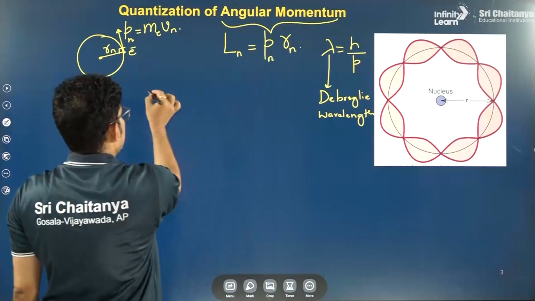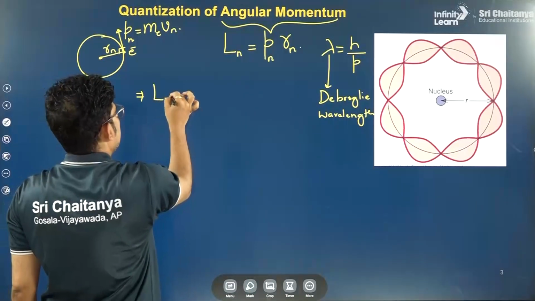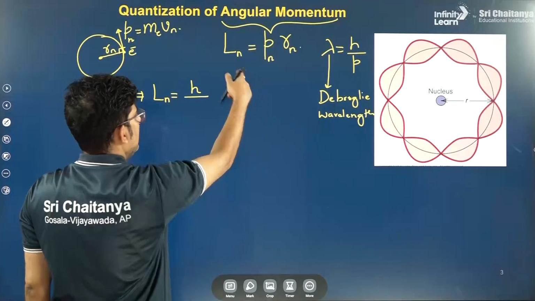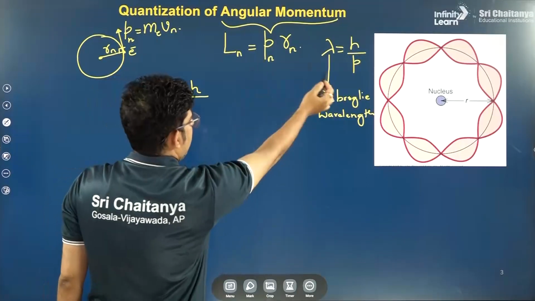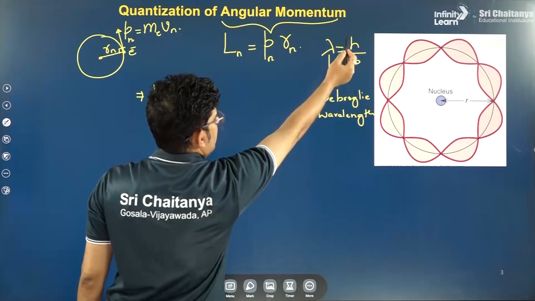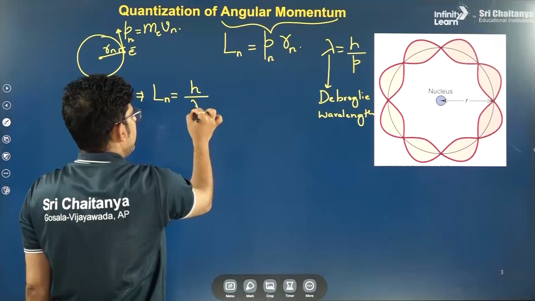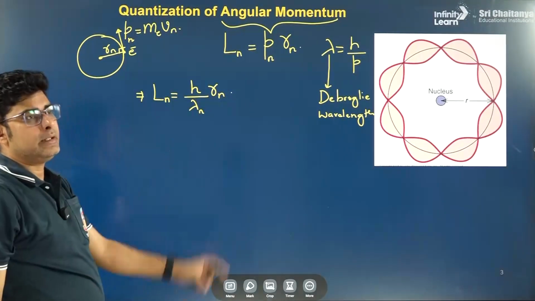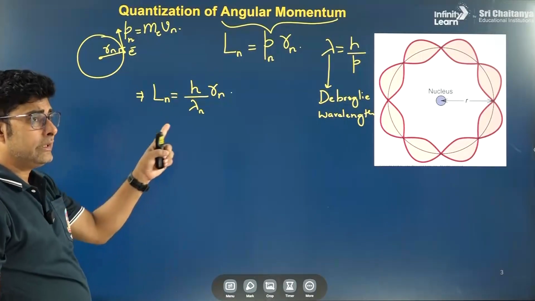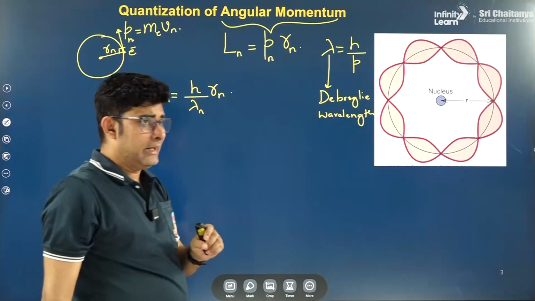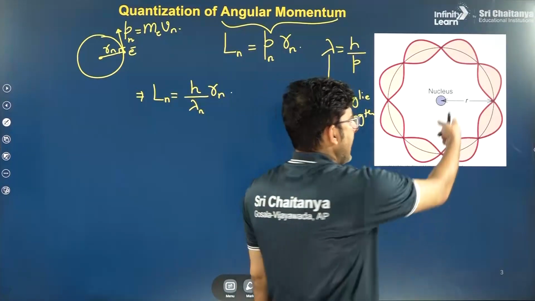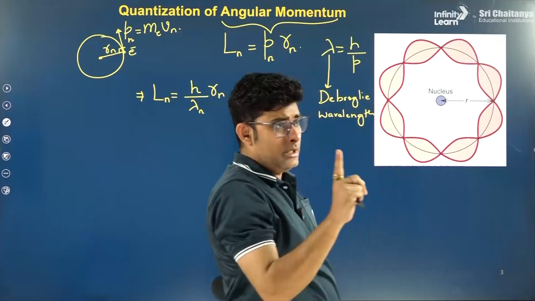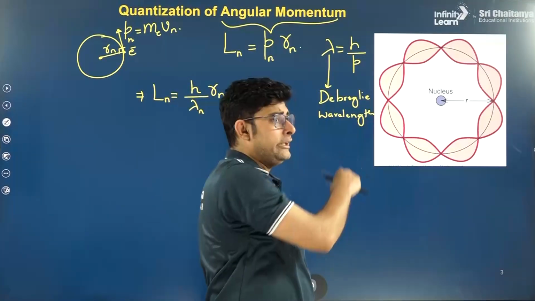So Ln, the angular momentum, since we are talking about the nth orbit, can be written as: lambda equals h by p, so p equals h by lambda, so h by lambda n into Rn. Lambda n is the wavelength associated with the wave. Now which wave will we be considering? You can see in this diagram that as the electron is revolving around the nucleus, it should not fall into the nucleus.